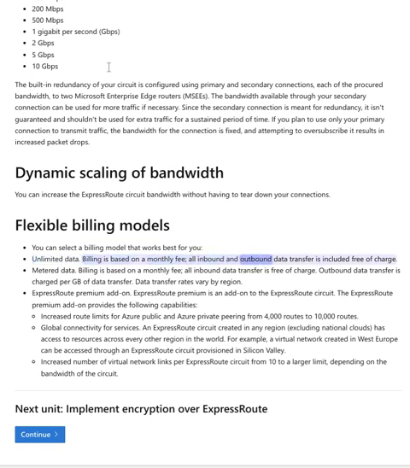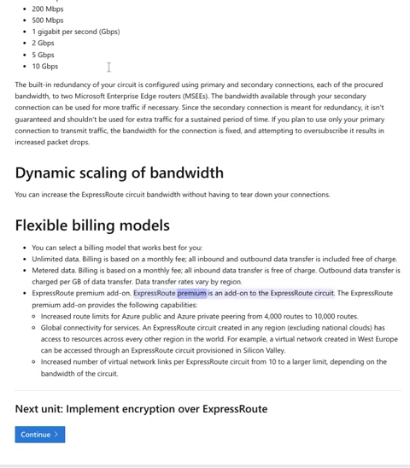Billing is based on a monthly fee. All inbound and outbound data transfer is included free of charge. Metered data: billing is based on a monthly fee. All inbound data transfer is free of charge. Outbound data transfer is charged per gigabyte of data transfer. Data transfer rates vary by region.